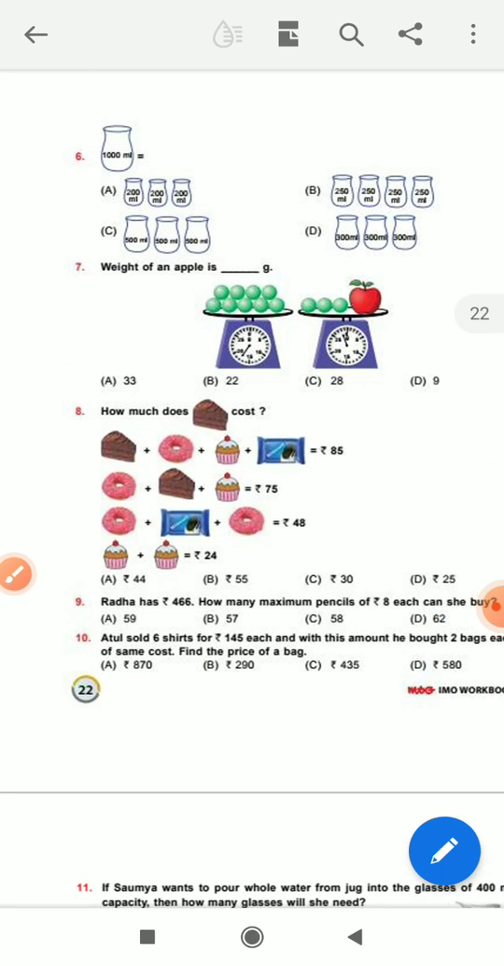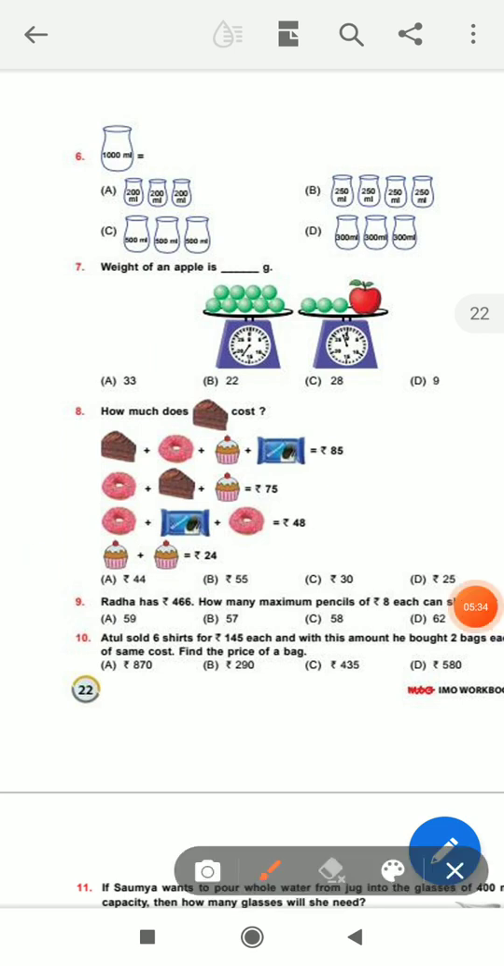Look at the picture. In one bottle, 1000 milliliter is equal to which milliliter? 250, 250, 250, 250 means this is 1000. Okay, the correct answer is B. You got 250, 250, 250, 250 milliliter, which is equal to 1000 milliliter.